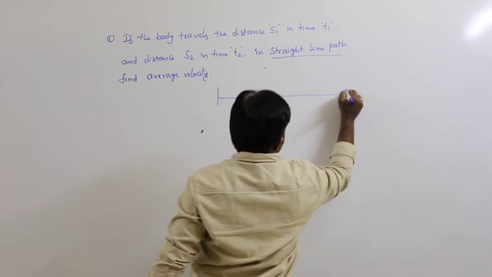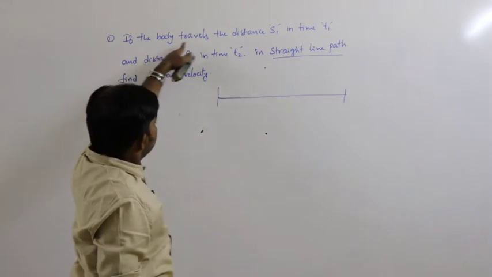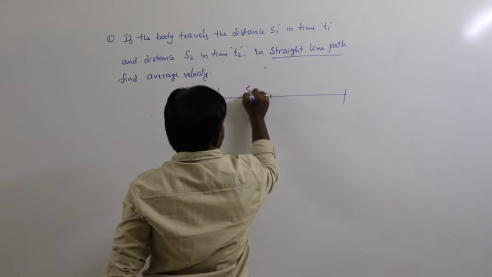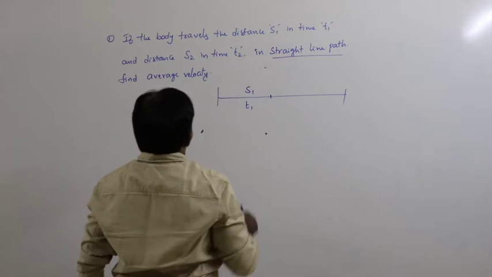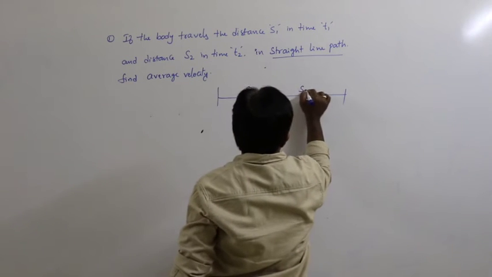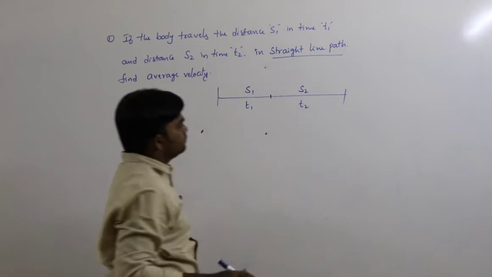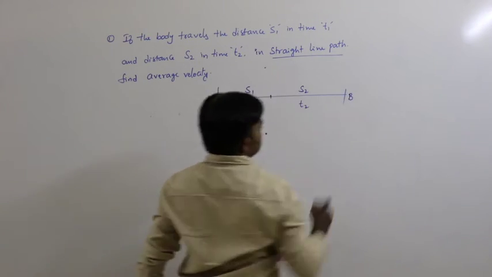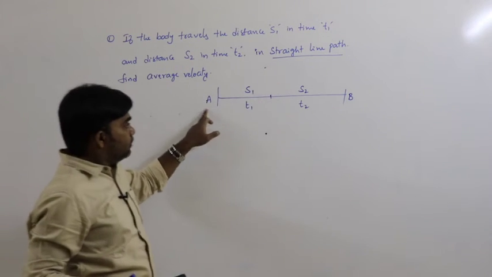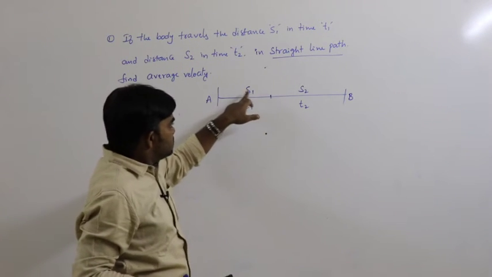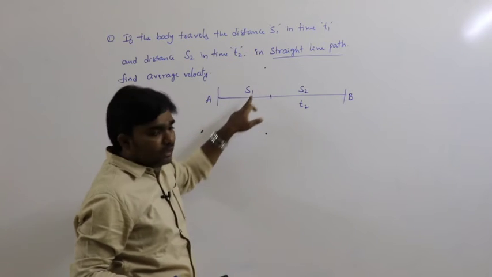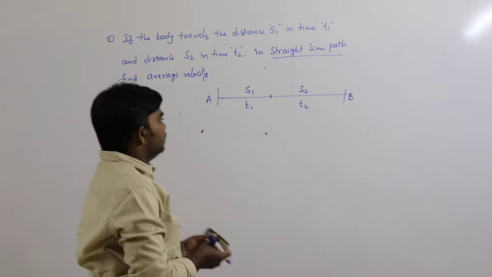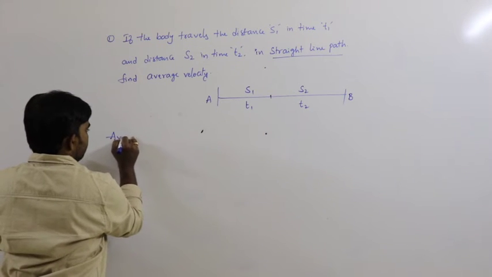See the condition: the body travels the distance S1 in time t1 and the distance S2 in time t2. Let us say this is a straight line path from A to B. In this, the distance S1 is travelled in time t1 and the distance S2 in time t2. Now we can write the average velocity.